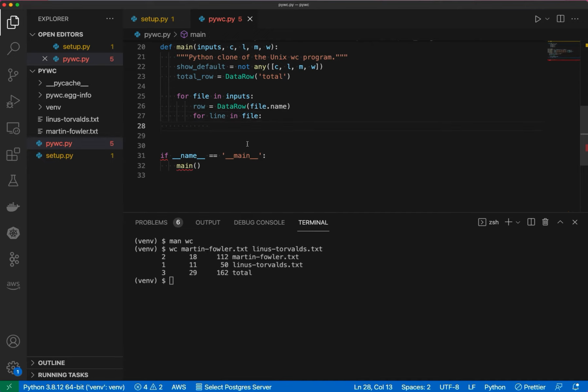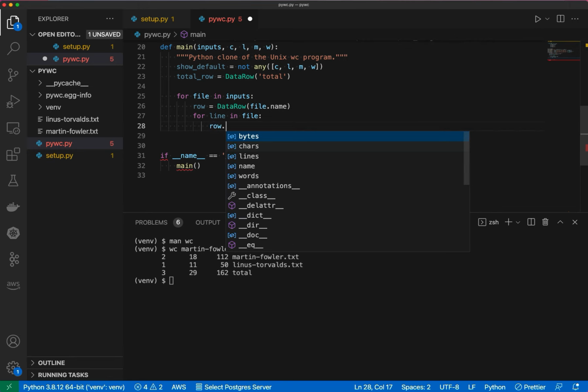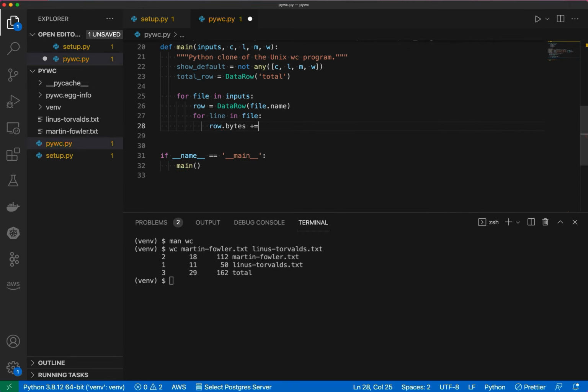So that's fairly easy to do, right? So we do row, and then the bytes field is plus equals, so increment by len of, well, line as text to begin with. So let's encode that to UTF-8 bytes, and that will give me the bytes that are present in that line.